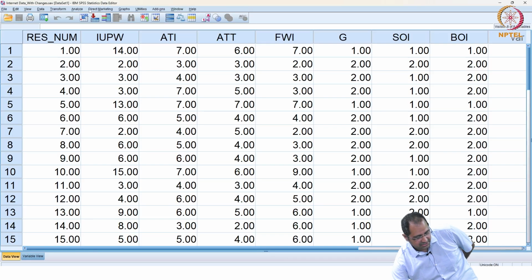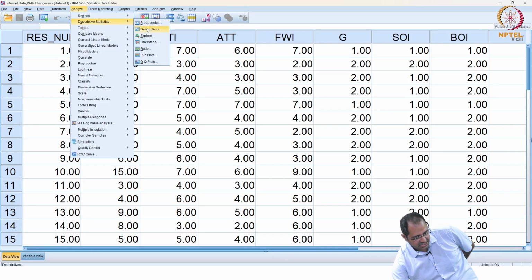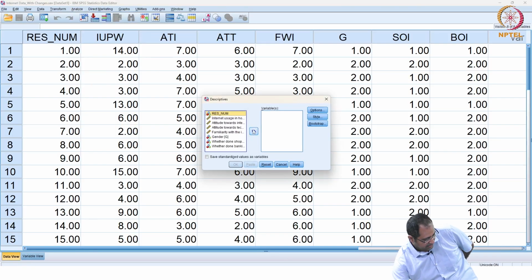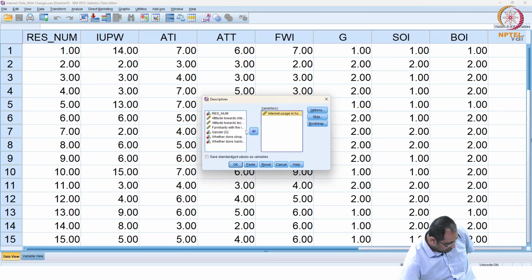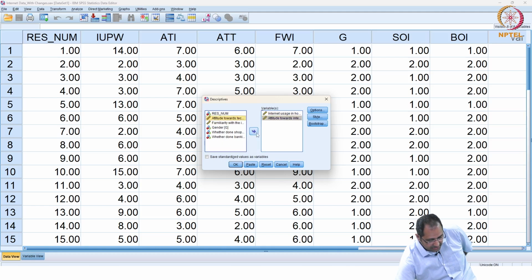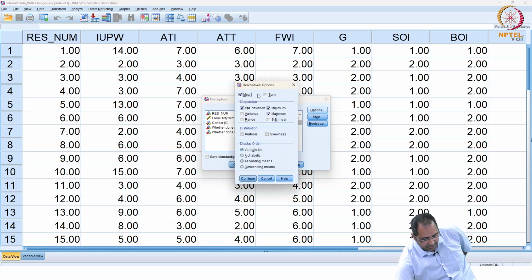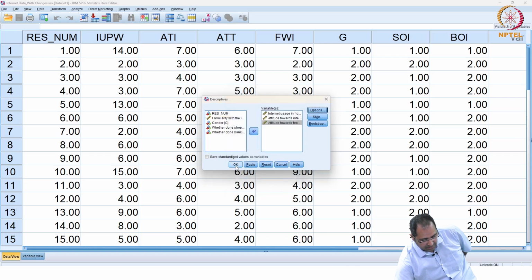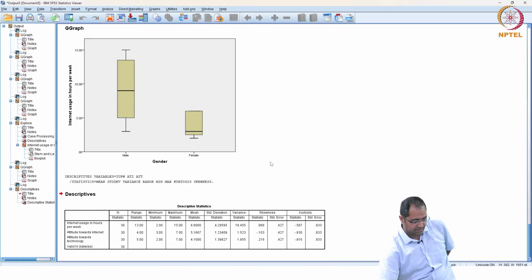So for descriptive statistics, what all do we need to look at? Internet usage, attitude towards internet, attitude towards technology. Options: mean, standard deviation, minimum, maximum, variance, range, kurtosis, skewness. Click OK, and you will get it.